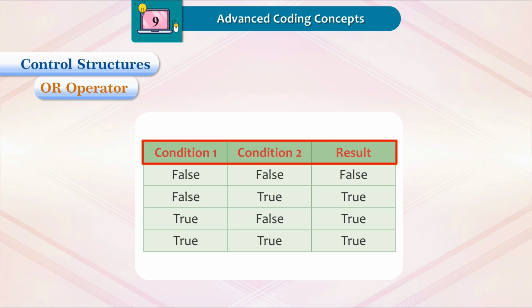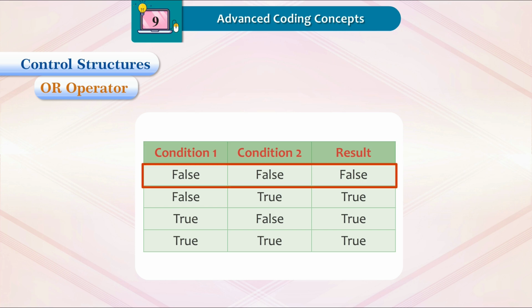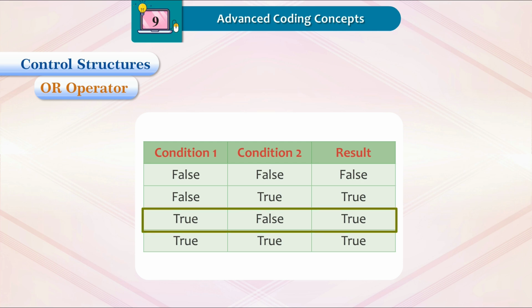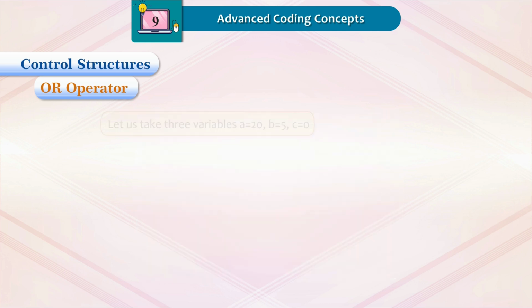Condition 1, condition 2, result. False, false, false. False, true, true. True, false, true. True, true, true.